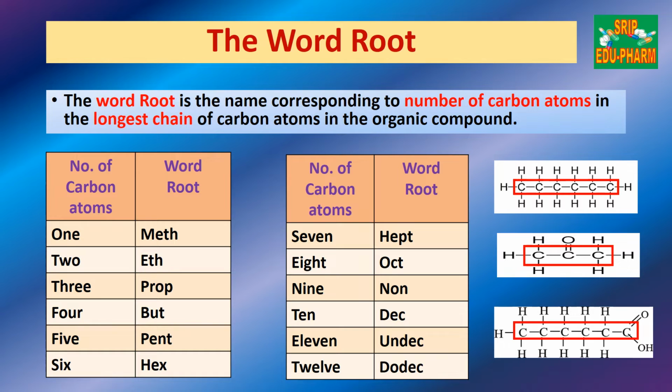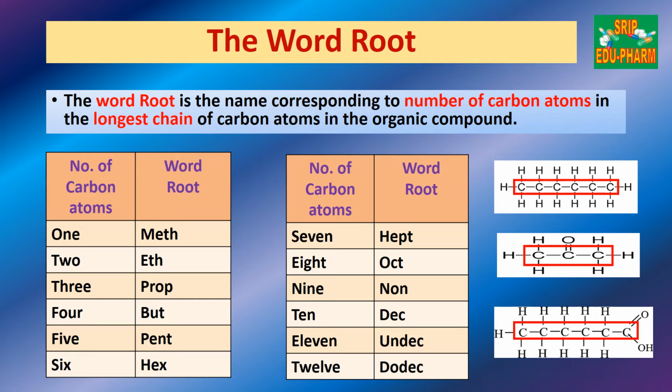When we start the naming of any compound, initially there is a basic chain that is called the word root. The word root is the name corresponding to the number of carbon atoms in the longest chain of carbon atoms in the organic compound. First of all, when we start naming, we have to see which is the longest chain. Like here in this example, we can see how many carbons are there: 1, 2, 3, 4, 5, 6. Six carbons. Then in the second one, there are 3 carbons. So according to that, the name is given.